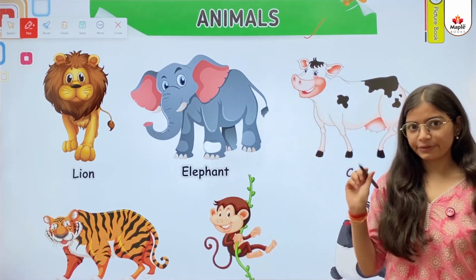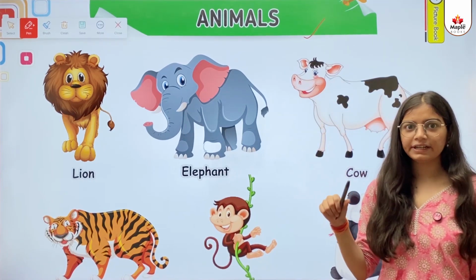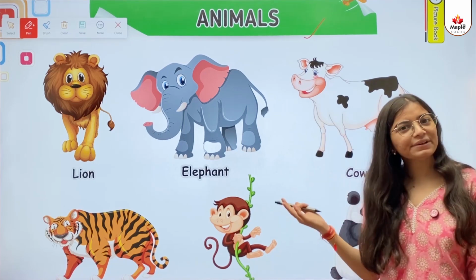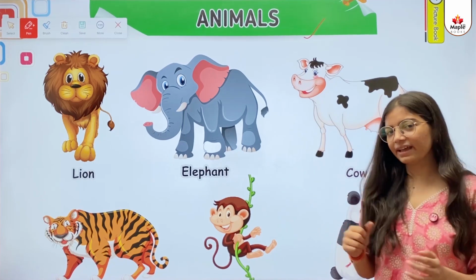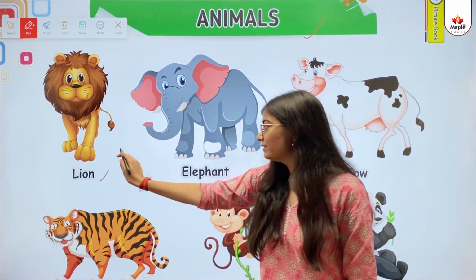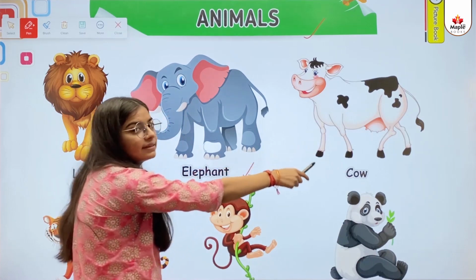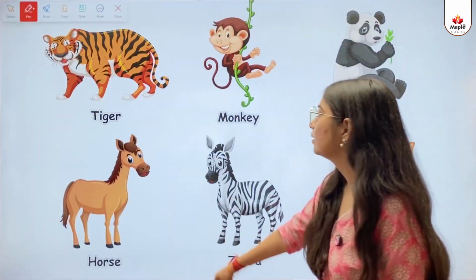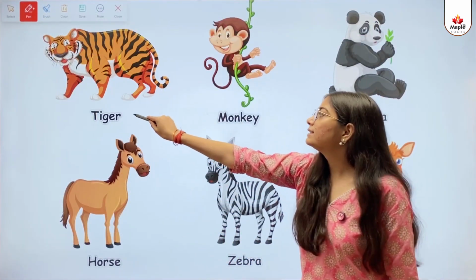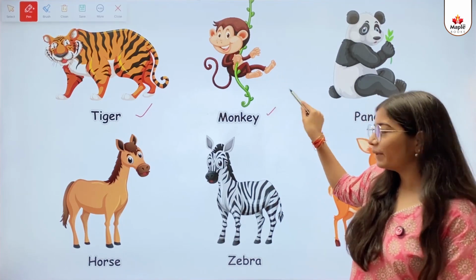Animals. So kids, in this concept, we are going to learn about the different names of animals. So let's begin. First one is lion. This one is elephant. This one is a cow. This one is a tiger. This one is a monkey.